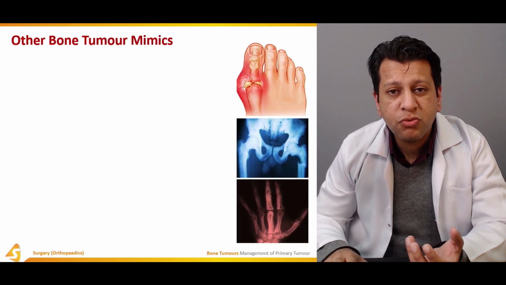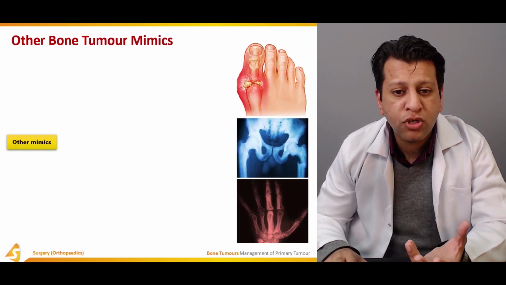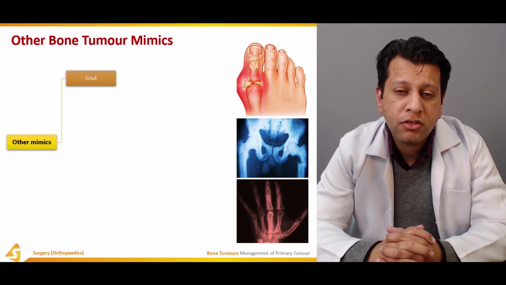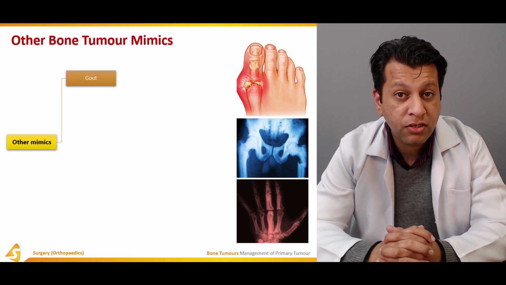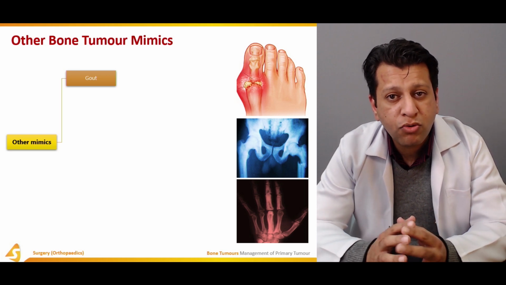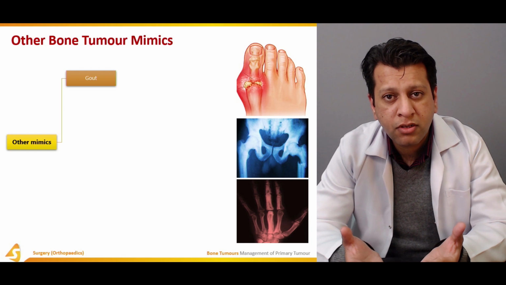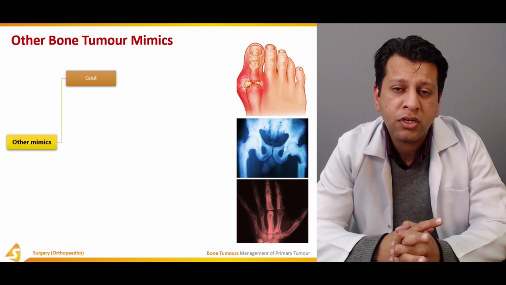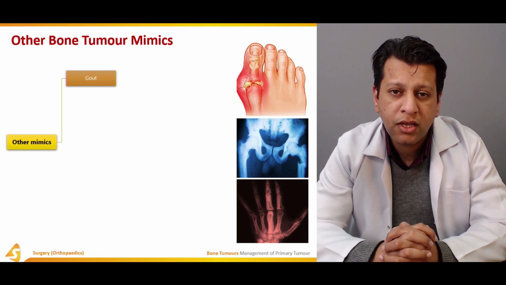Other conditions which actually mimic bone tumors are, for example, gout. Usually gout presents with swelling of the first metatarsophalangeal joint. This could also be due to some kind of exostosis, which may present with swelling, but there may not be associated with so much pain, swelling, and redness.